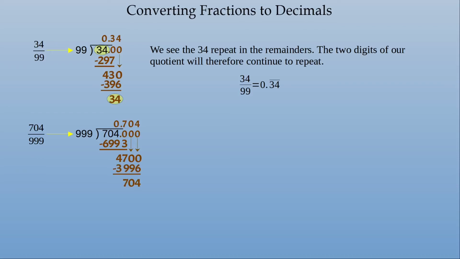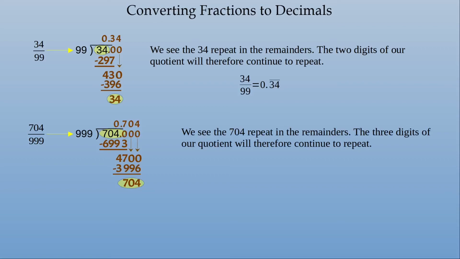I'm just trying to do it in my head. And when I subtract that, I get 704. Oh, look, 704. Boom. We see the 704 repeat in the remainders, which means the 3 digits of our quotient will therefore continue to repeat. So 704/999 is 0.704 repeating.